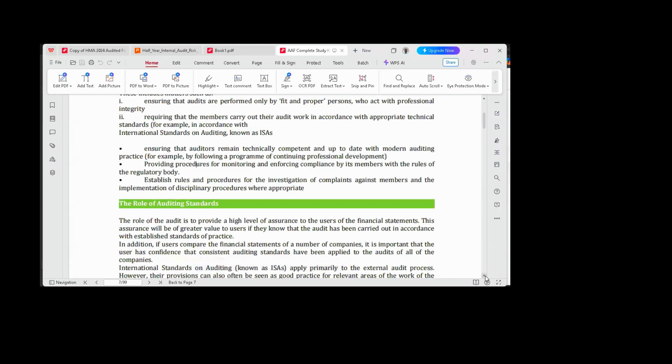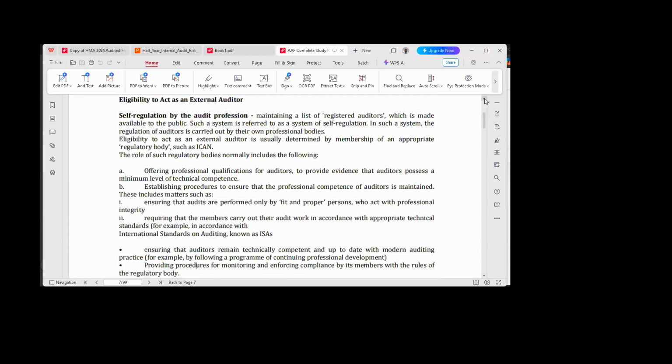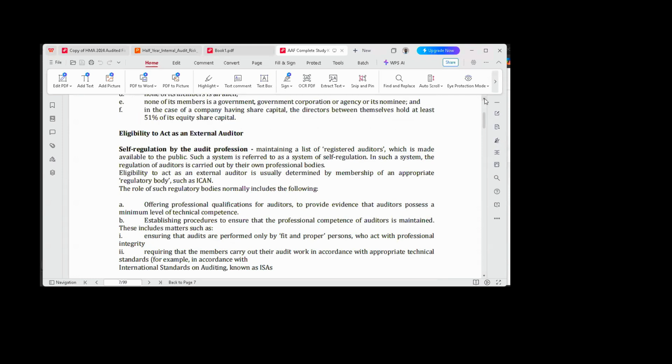Okay, so let's continue. So we go to the next one. I talked about the eligibility to act as external auditors. That was what we were discussing. I said there are two approaches. Either you have the self-regulation by the audit profession, or the second one, regulation by government. Now, the regulation by government is just the opposite of self-regulation by the audit profession.